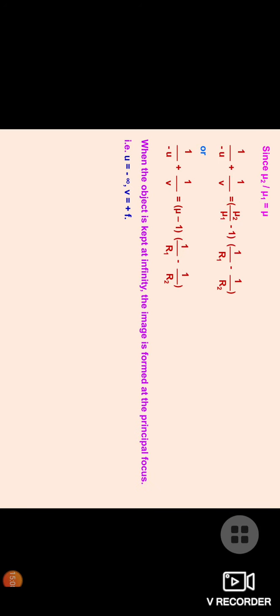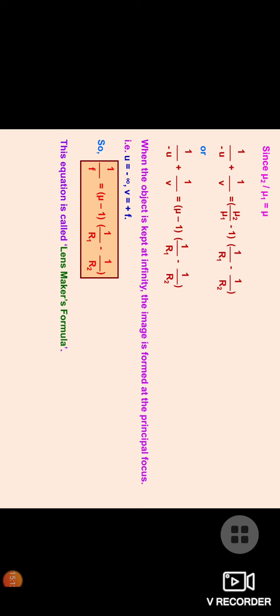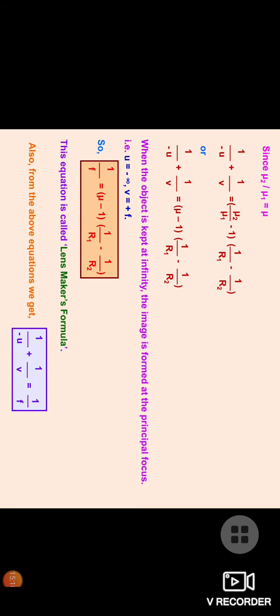Now we can write it in this format also. So what we get is 1 upon f is equal to mu minus 1, times 1 upon R1 minus 1 upon R2, and this is our lens maker formula.